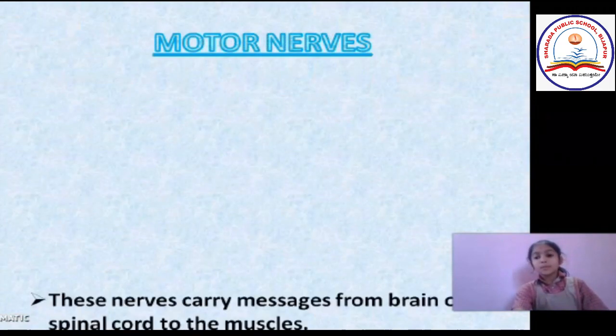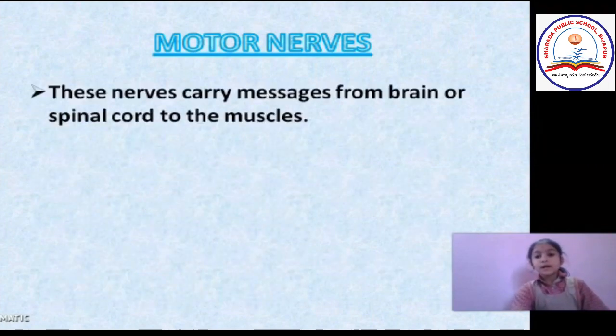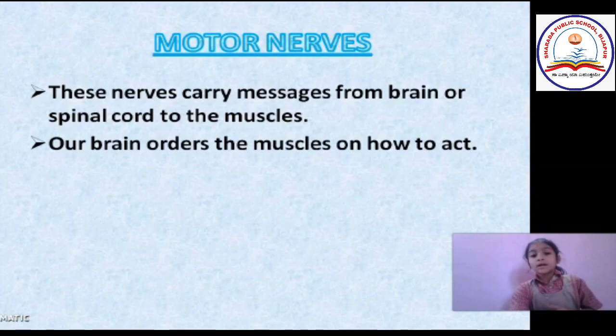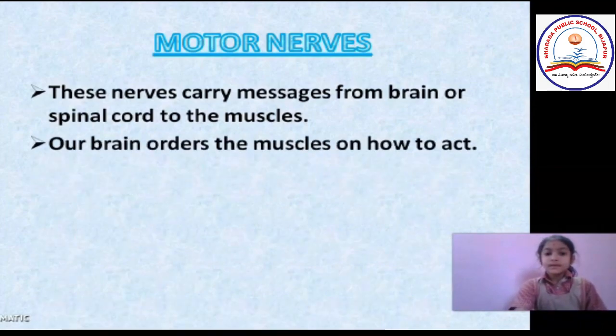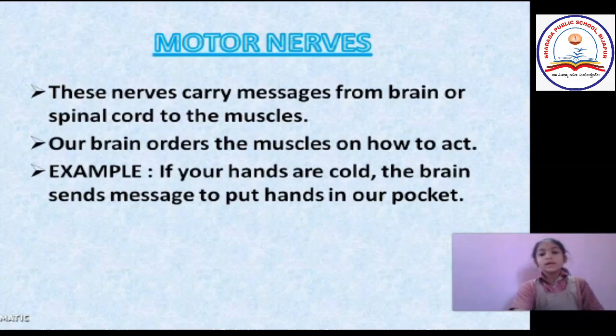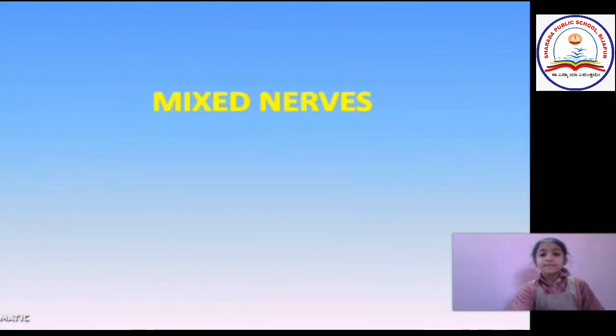Now let us learn about the motor nerves. The motor nerves carry messages from the brain and spinal cord to the muscles. The brain orders the muscles on how to act. Example, if our hands are cold, the brain sends messages to put our hands in our pockets.